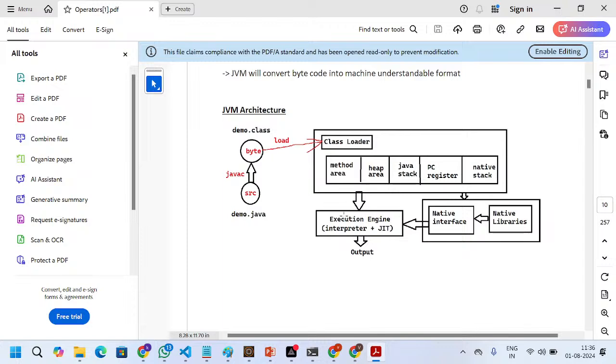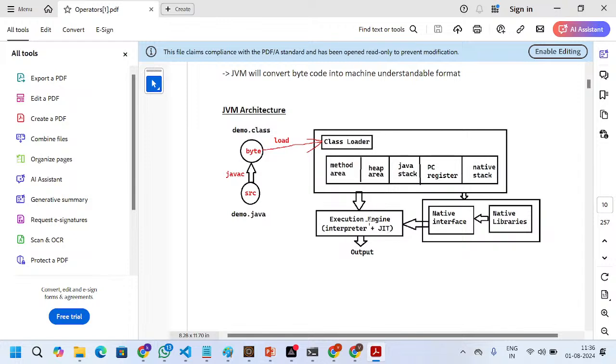And we have the execution engine, which converts bytecode into machine understandable language. If I go with only the interpreter, it compiles line by line, so our performance will be slow. Due to that issue, they introduced JIT also.